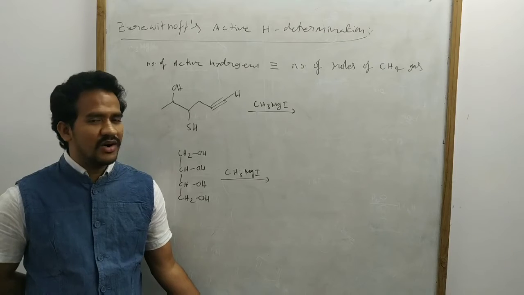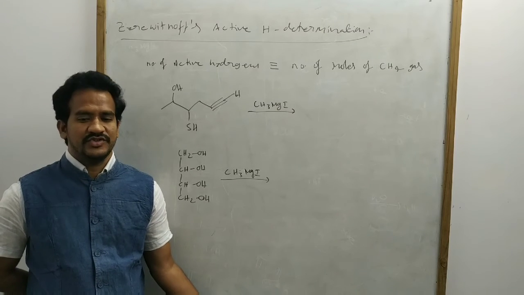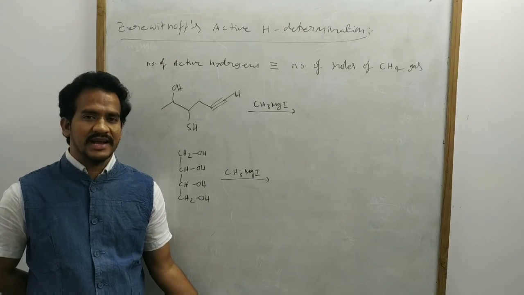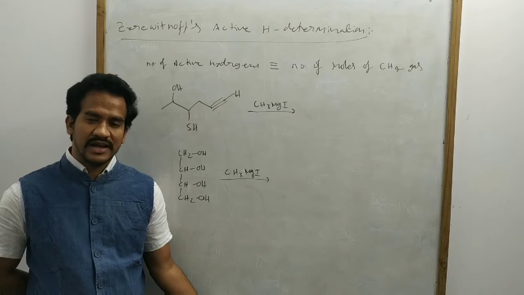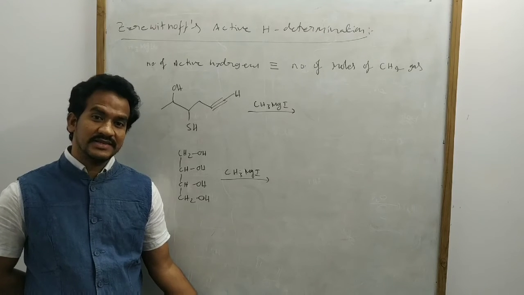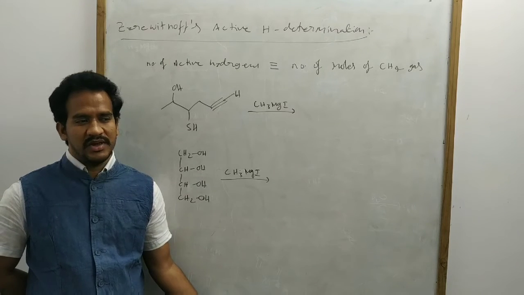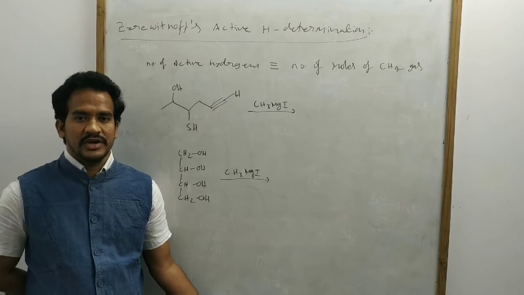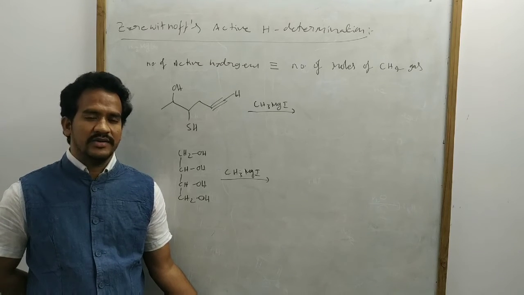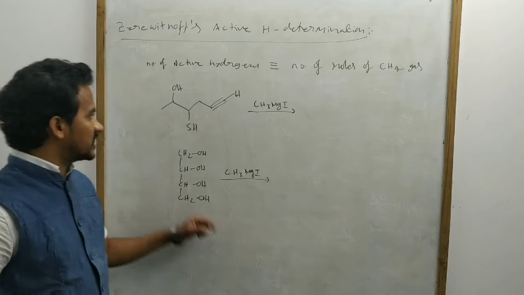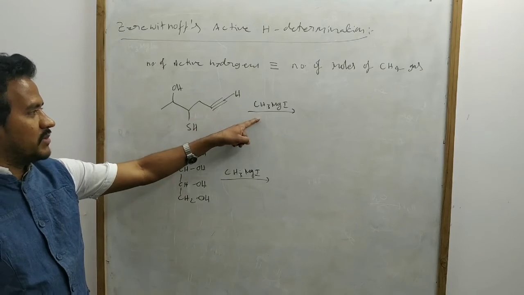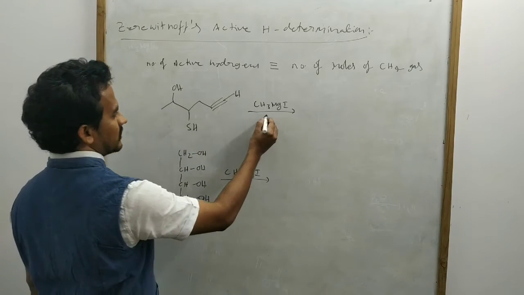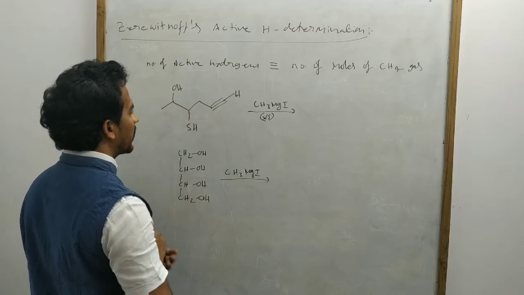Generally the Grignard reagent reacts with active hydrogen, and active hydrogen is nothing but acidic hydrogen. Based on the reaction with methyl magnesium halide, we can determine the number of active hydrogens. Suppose this compound reacts with excess methyl magnesium iodide.